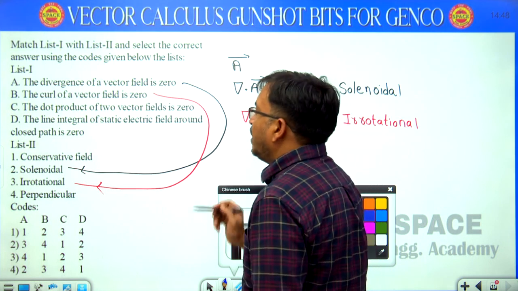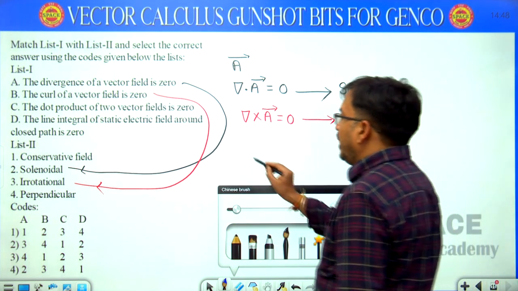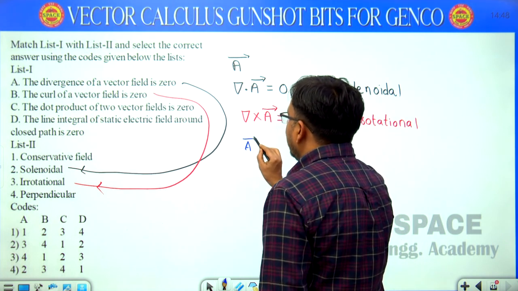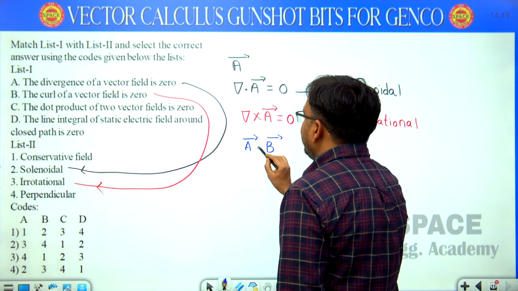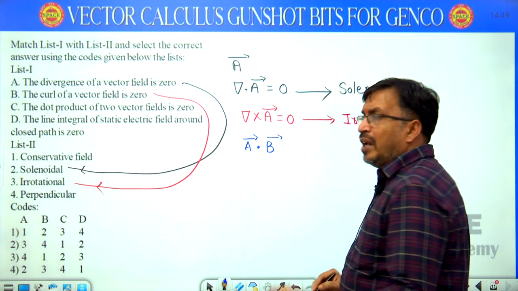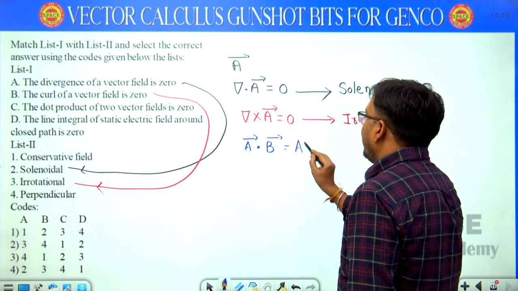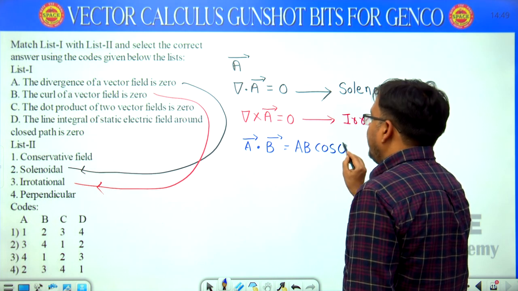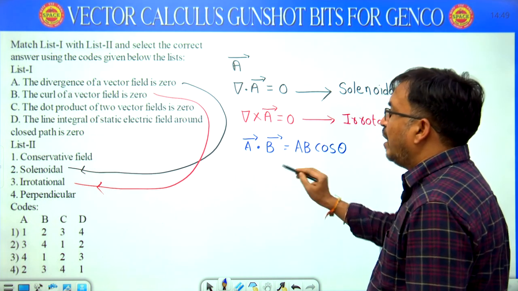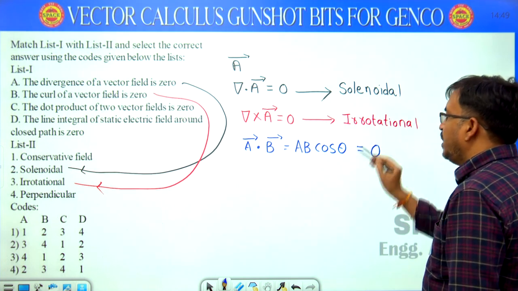Next, statement 3: the dot product of two vector fields is 0. I am considering two vectors A and B. The dot product means A dot B equals AB cos theta. Here the dot product of two vector fields is 0, means AB cos theta equals 0.